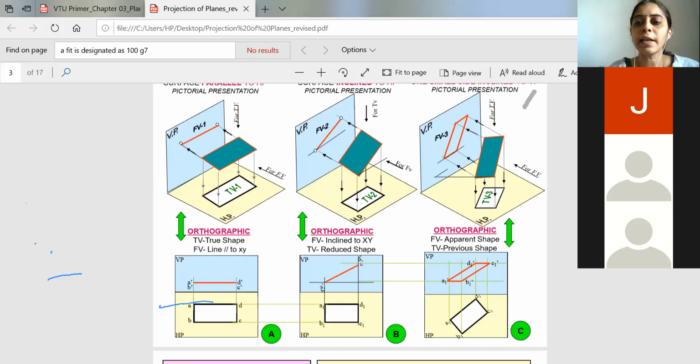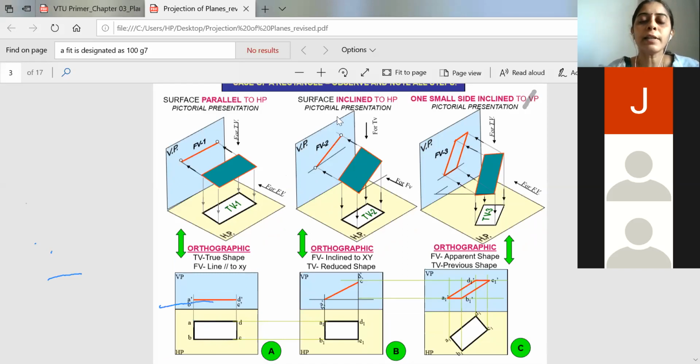Okay, and in the second stage usually they will give you the inclination of the surface. They will tell that the surface is inclined at 45 degrees to VP, and in the second stage what you do is, this line which was parallel to XY, now you will shift to 45 degrees to VP. This concept I have already explained for the second stage. Every problem will have three stages, 1, 2 and 3. The first stage will provide the true shape of the given plane. If it is parallel to HP, you will get the true shape with respect to the top view only, not the front view. The front view will be parallel to the XY line.